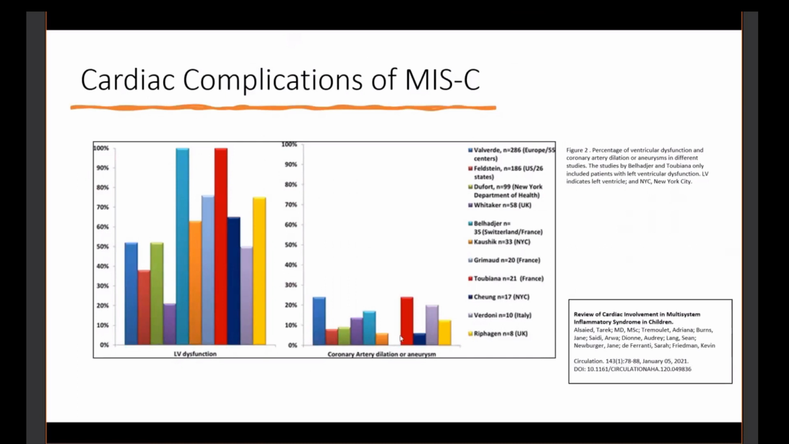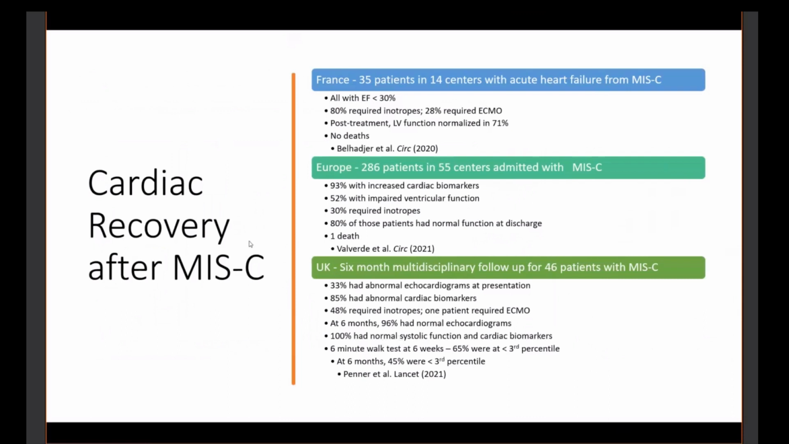In terms of long-term outcomes with MISC recovery, we see 35 patients in 14 centers. This number had an EF of less than 30. A lot of them required support, with normalization of LV function in over 2/3 with no deaths. In this one, we had 80% of patients with normal function at discharge with 1 death. And then at a 6-month follow-up, 33% had abnormal echoes at presentation and abnormal biomarkers, but at 6 months, 96% had normal echoes and 100% had normal function and cardiac biomarkers. Interestingly, a significant number had an abnormal 6-minute walk test.